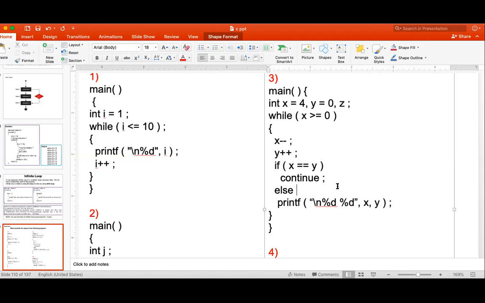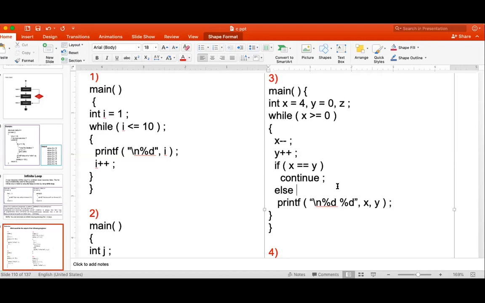Then again 1 is greater than or equal to 0, the condition is true, it will go inside. X minus minus, x becomes 0 and y becomes 4. So 0, 4 will be printed, and the condition is still true because 0 is greater than or equal to 0. So x is minus 1 and y is 5. The last answer is minus 1, 5.